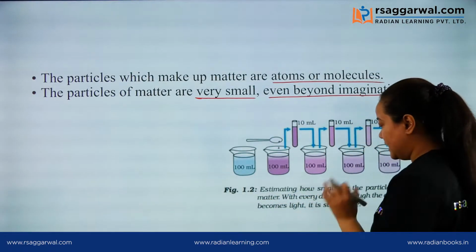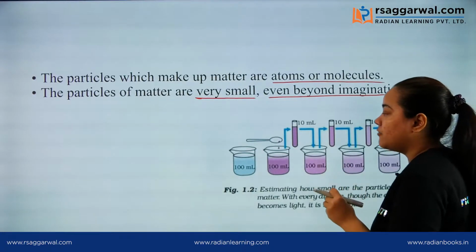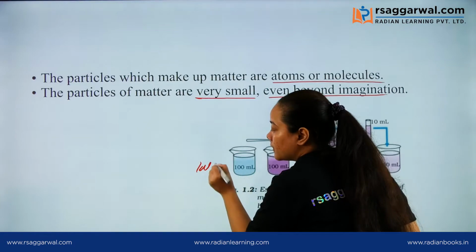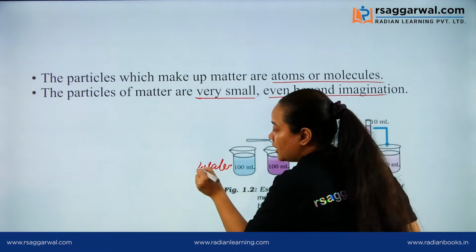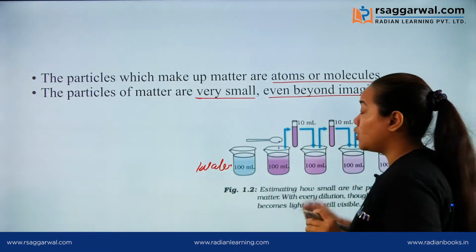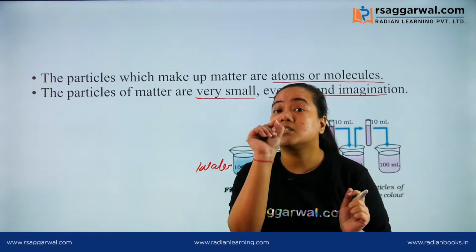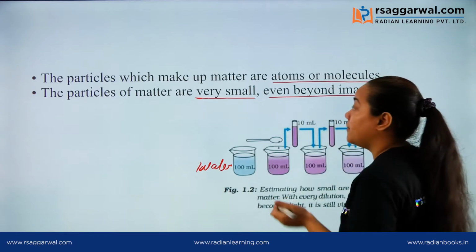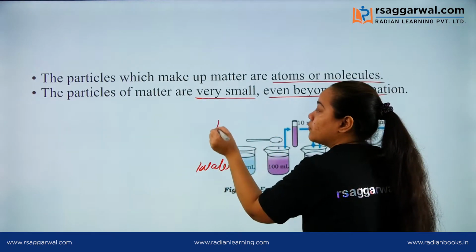In this experiment, we take 100 ml of water and dissolve only a single crystal of potassium permanganate.